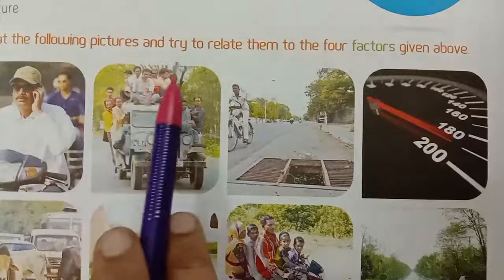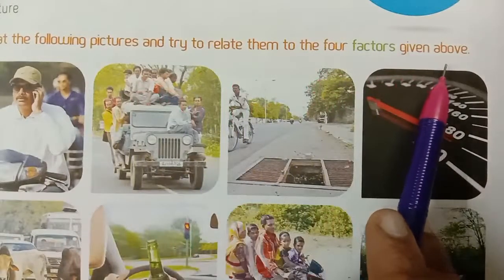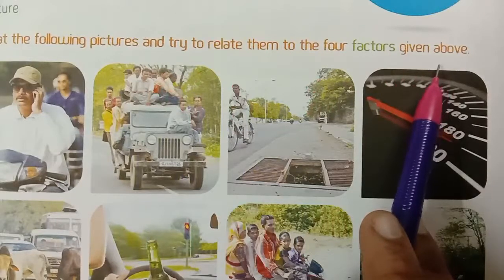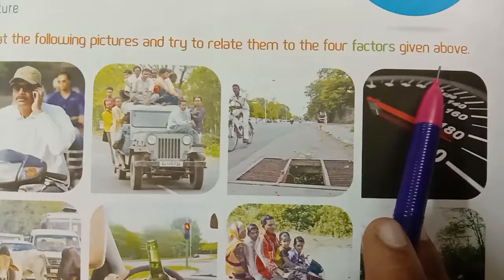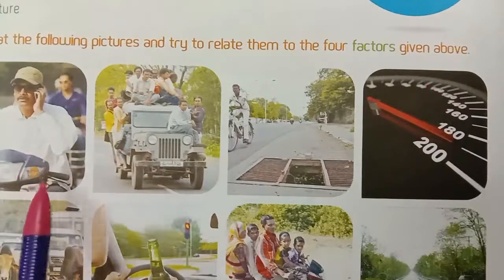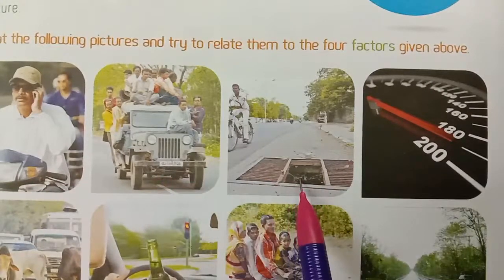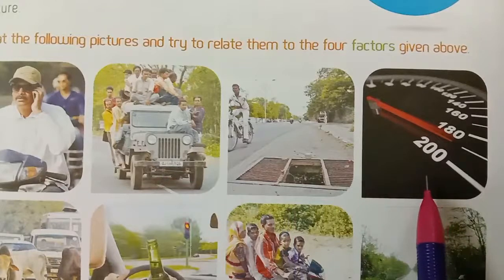Look at the following pictures and try to relate them to the 4 factors given above. What are the 4 factors? Human factors, technical failures, infrastructure conditions, weather conditions. See here, first one, what is this? This is a human factor. This is also a human factor. This is infrastructure condition. Next, over speed is a human factor.